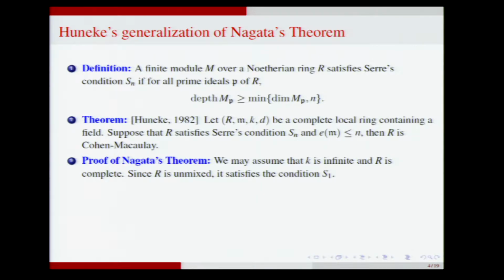So, proof of Nagata's theorem. First of all, by standard tricks, we can assume that the residue field is infinite. Serre's condition Sn and multiplicity at most n pass to the completion, and the Cohen-Macaulay condition descends from the completion, and therefore we can complete the local ring. But here is a crucial assumption: the ring contains a field. We can't do that otherwise.